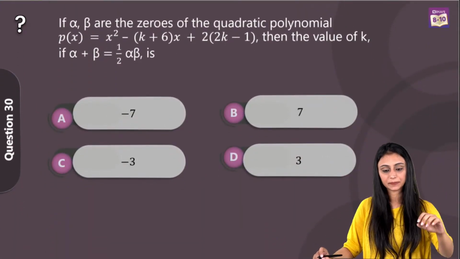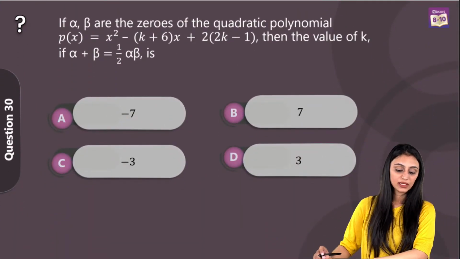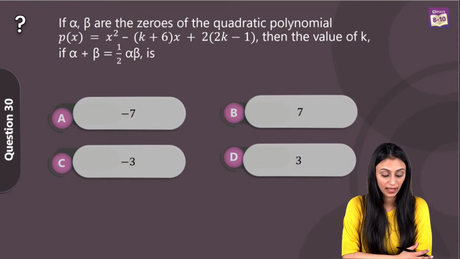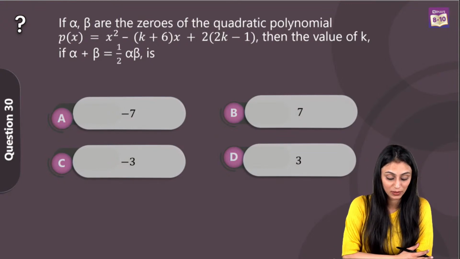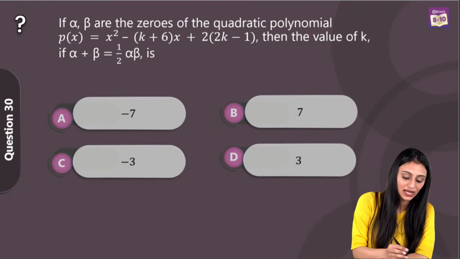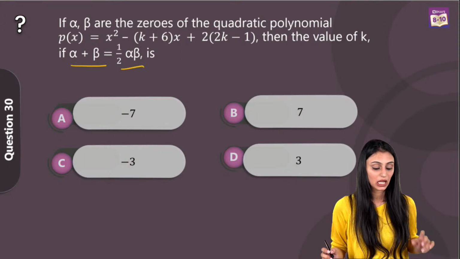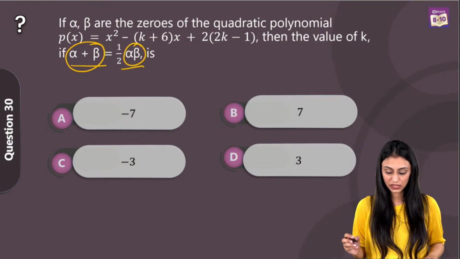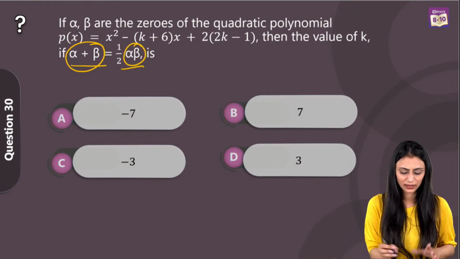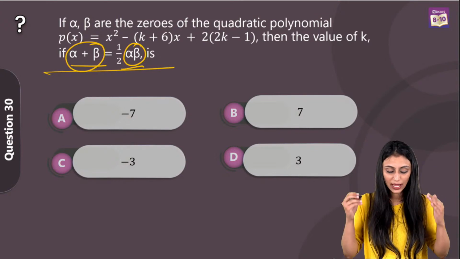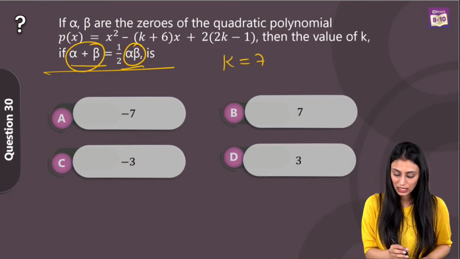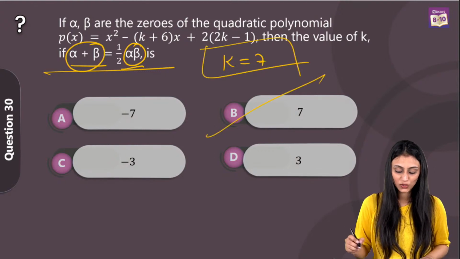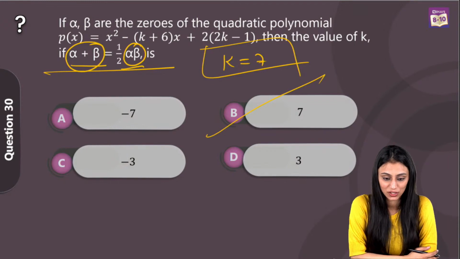That's question number 30. So if alpha and beta are the zeros of the quadratic polynomial, and we have the polynomial here, x square minus (k plus 6)x plus 2 times (2k minus 1), then the value of k. And we are given this relation alpha plus beta is equal to half alpha beta. What we will do here is first we will find out the sum of zeros, we will find out the product of zeros, and we will put it in this equation. From there you will get the value of k, that's going to be 7, right? That's the value of k in this case, which means option B is the right answer for this question.